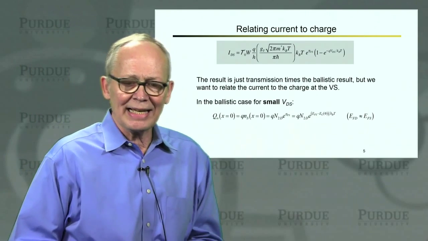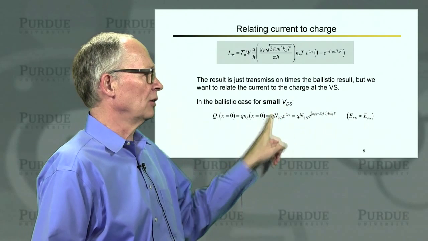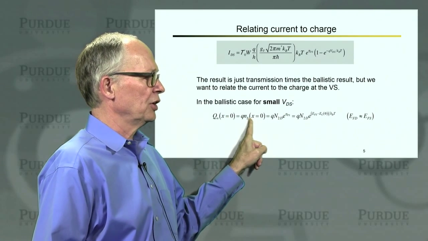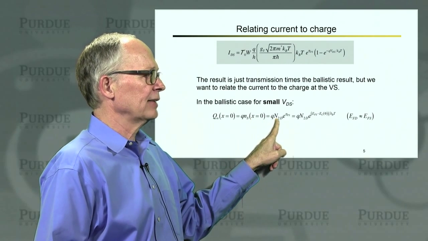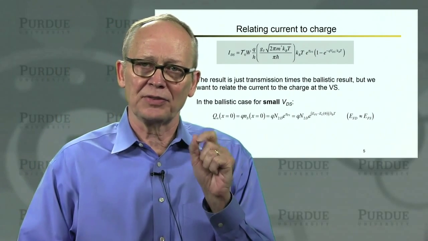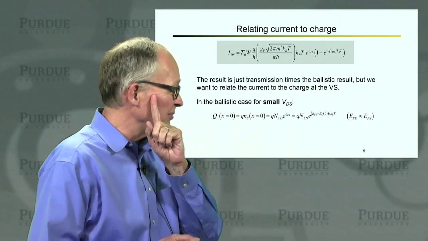Now, when we did that in the ballistic case, for the small VDS result, we just said that the charge at the top of the barrier was Q times the sheet carrier density. That was Q times the effective density of states times e to the location of the Fermi level with respect to the bottom of the conduction band at the top of the barrier.